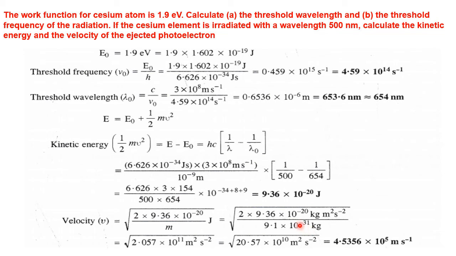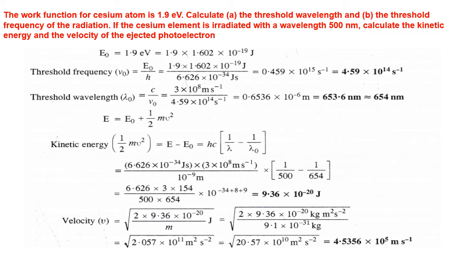So please simplify by the factorial method or by the usual log method, by raising the entire expression to the power half. That gives you square root of 2.057 into 10 to the power 11 meter square per second square. Still the square root is not removed. So at the end you take out the square root, it is equal to 4.5356 into 10 to the power 5 meter per second, which is the velocity of the ejected photoelectron.